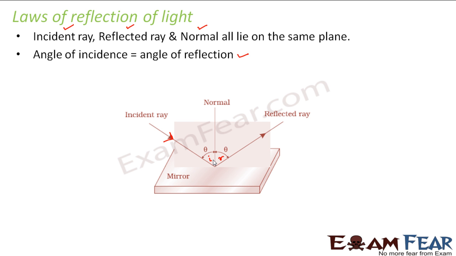Okay, so these were some of the basic facts about reflection of light. Now, as I told you, when I talk about a boundary, it means the light will bounce back from there. So now we will study the reflection of light from mirrors, because mirrors act as very good boundaries where light reflects back and then an image is formed. So we will study image formation by mirrors. That too, we will talk about special kinds of mirrors, that is spherical mirrors, right?